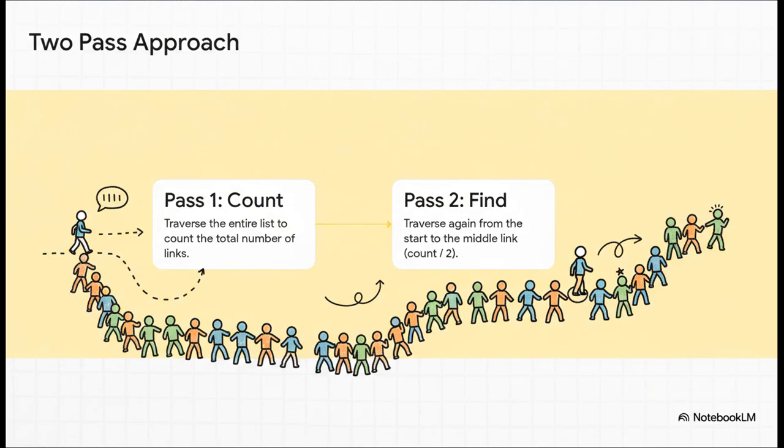The logic is super simple. First, you walk the entire conga line just to count everybody. Okay, you count 10 people. Great. Now you know the middle is the fifth person. So what do you do? You walk all the way back to the start, and then you walk the line again, this time stopping when you get to person number 5. See? It works. But you've had to walk the line twice.